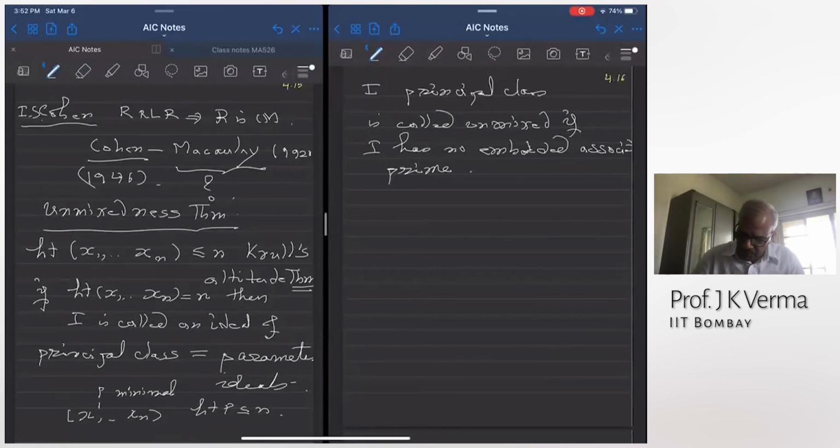You should try to construct ideals of principal class which have embedded associated primes. It's a good exercise. I'll include this in the tutorial sheet. But ideals of principal class which have no embedded primes are called unmixed. Okay? They are called unmixed ideals. Okay. So here is a theorem of Macaulay.